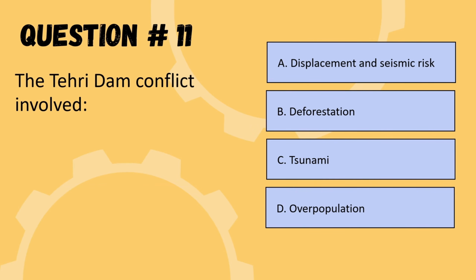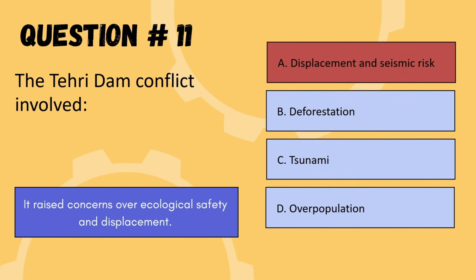Next question is, the Tehri Dam conflict involved. Options are displacement and seismic risk, or deforestation, tsunami, or overpopulation. So the correct option is option A, displacement and seismic risks. So we are moving to the next question.